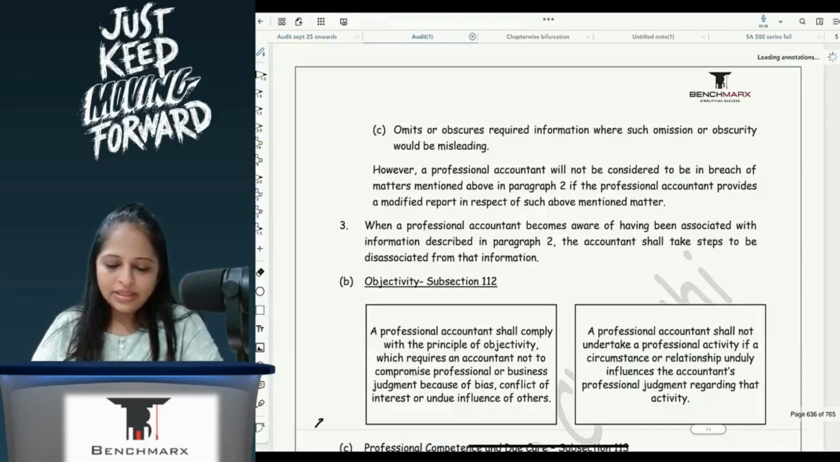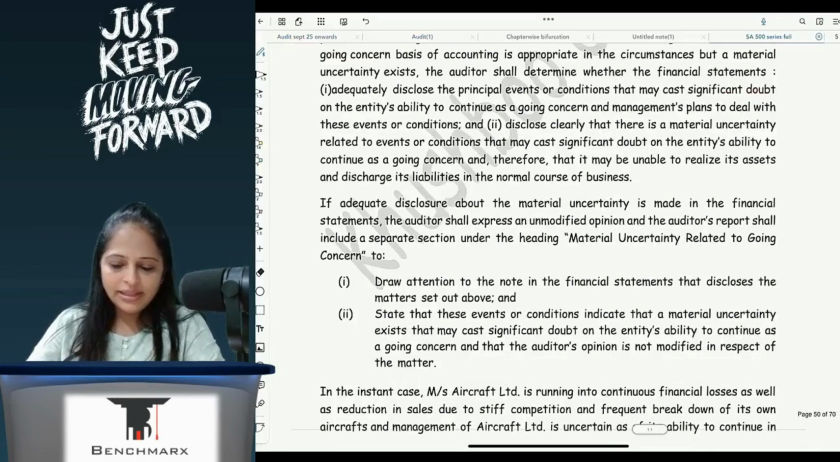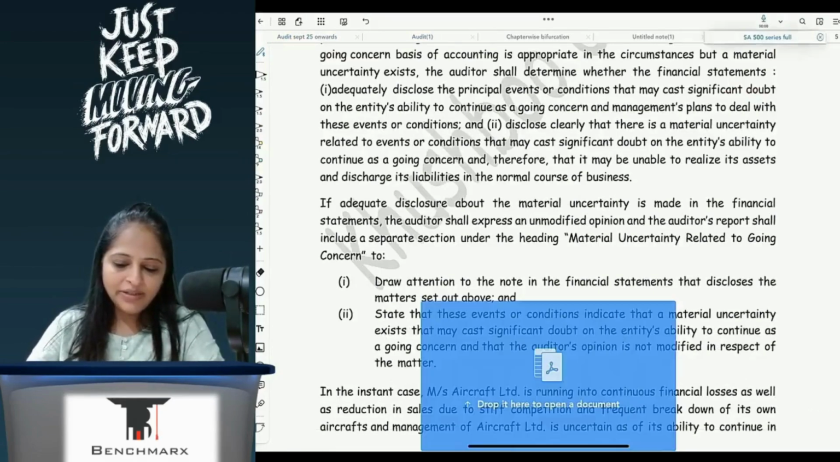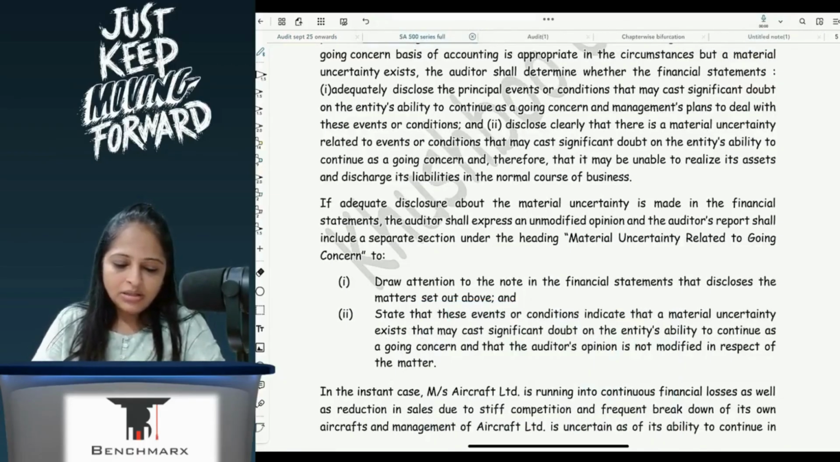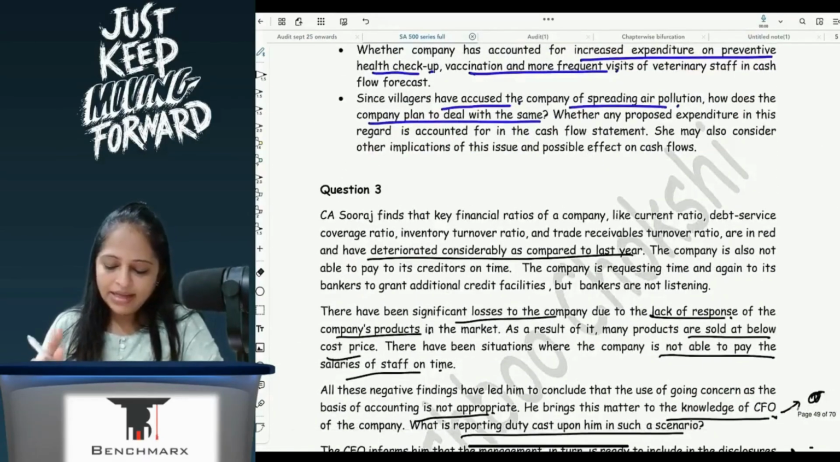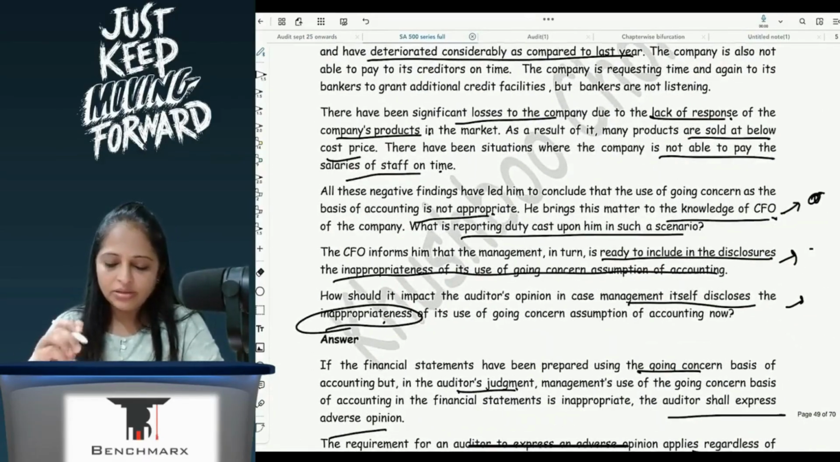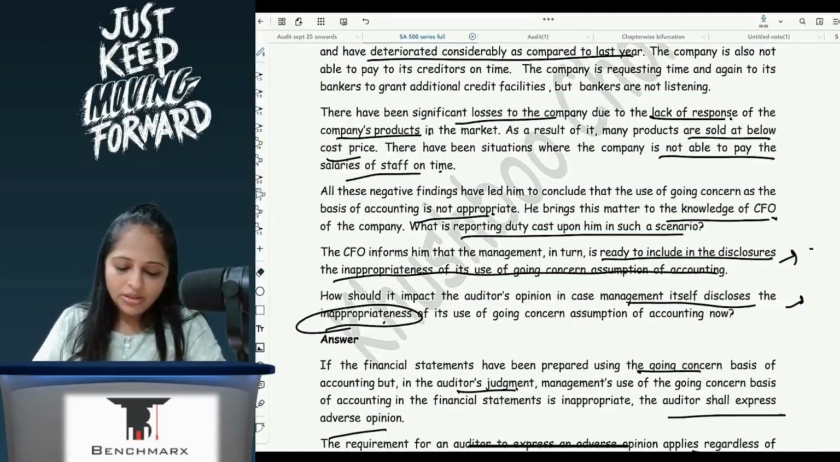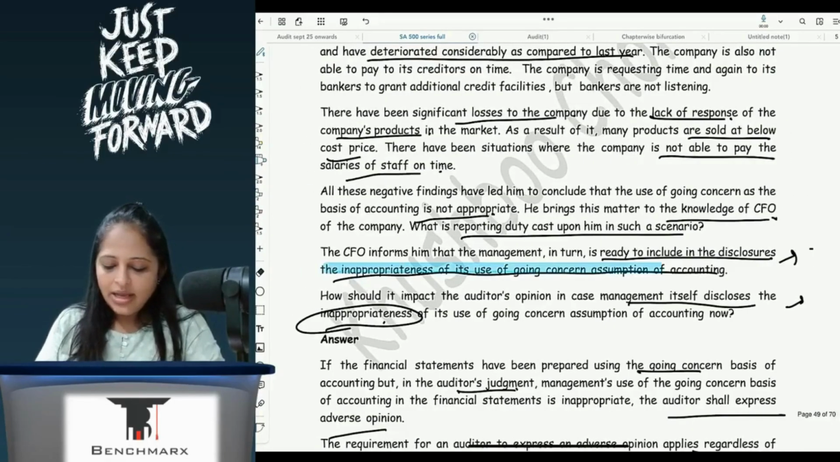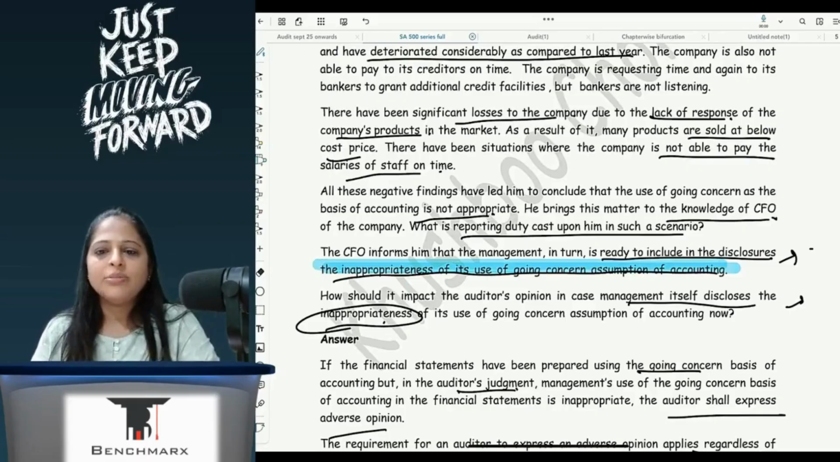Before we go there, there's one mistake at my end. Here in the previous question, if you see, it's my bad, the answer is correctly given. It's not wrong, because here it is talking about inappropriateness of use of going concern. Sorry, I was under the assumption it is talking about material uncertainty. It is written as inappropriateness in the use of going concern.